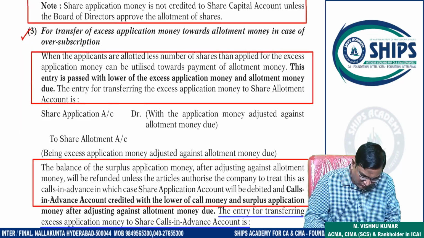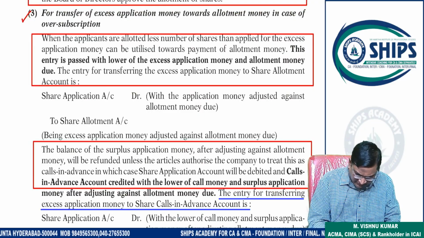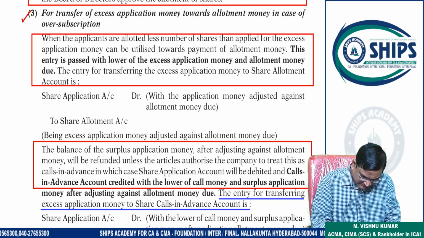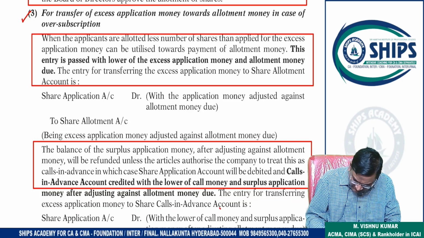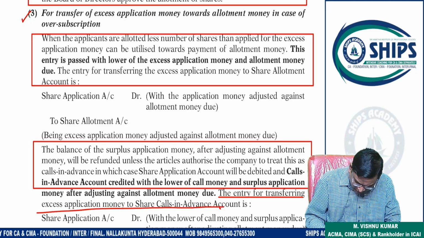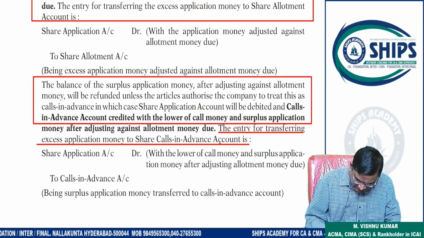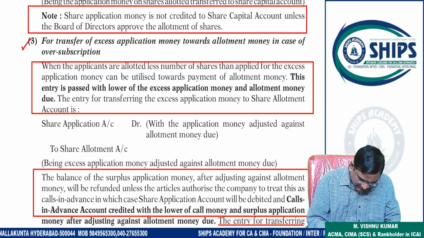Chaliye. So now you can note this third entry. Whatever information is in the box is not required. For transfer of excess application money towards allotment, you should write this transaction and write this entry. And thereafter, the entry for transfer of excess application money to calls in advance. You can write calls in advance. Means you can write this entry also.